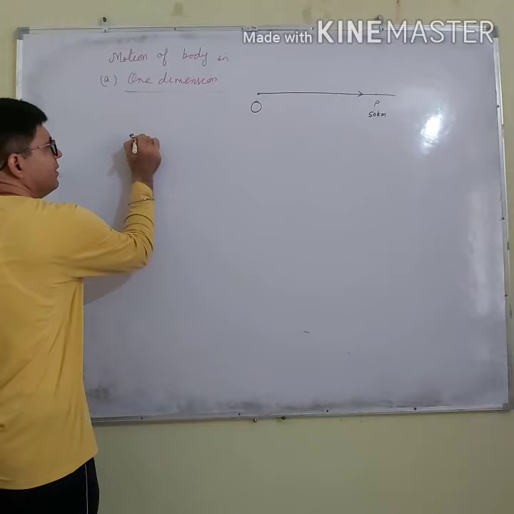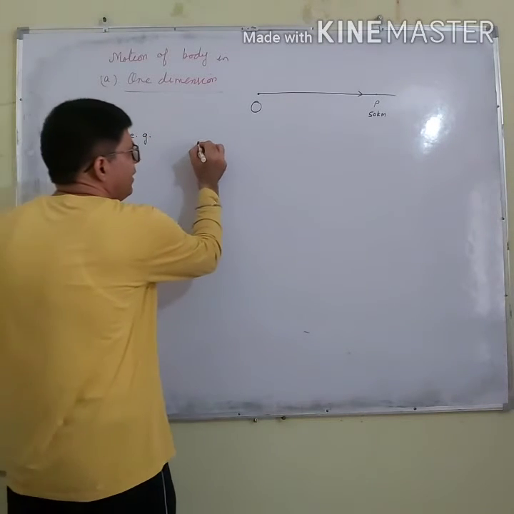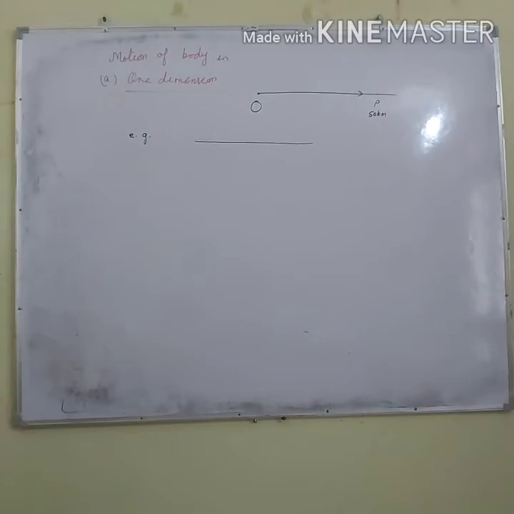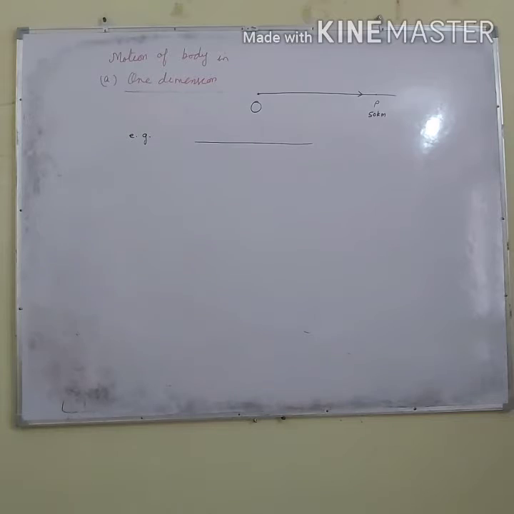For example, when a train is moving on a straight railway track, its motion is one dimensional.